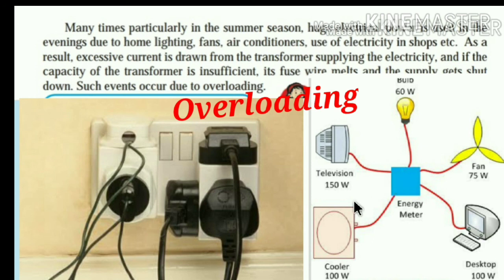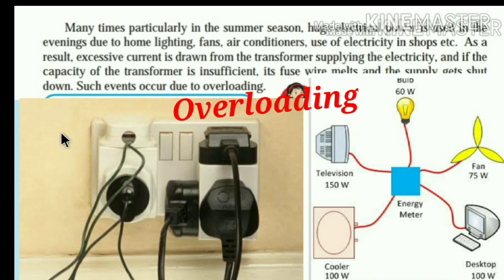This causes fire. Overloading can be avoided by not connecting many electrical appliances of high power rating in the same circuit.